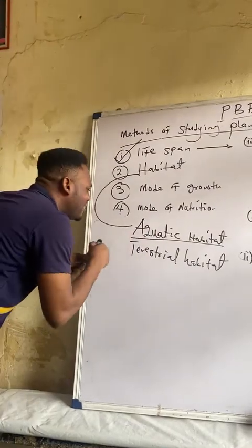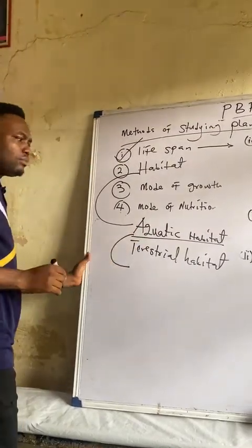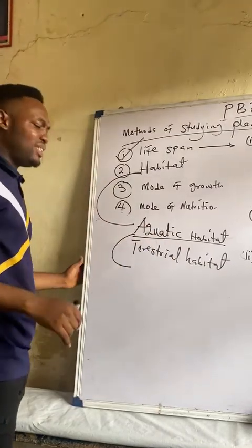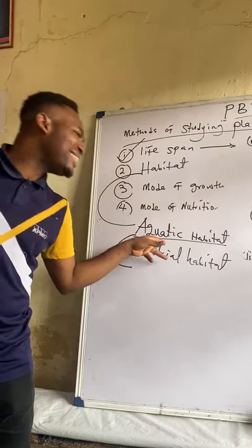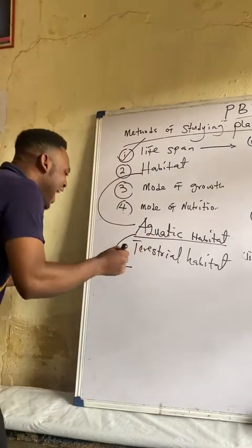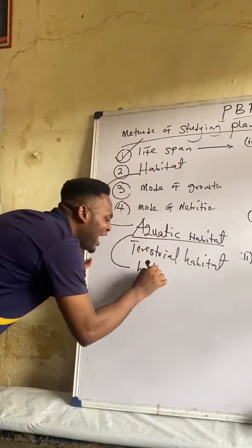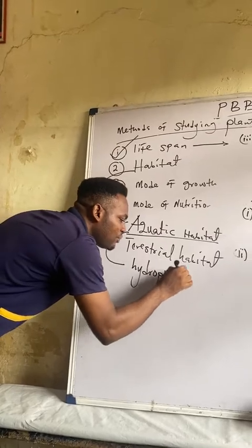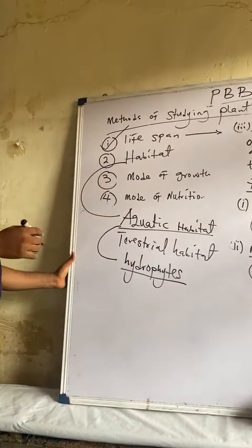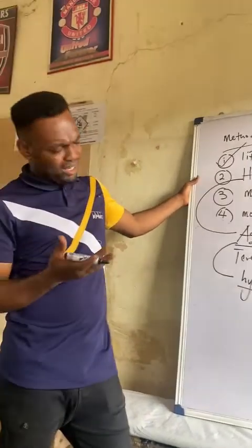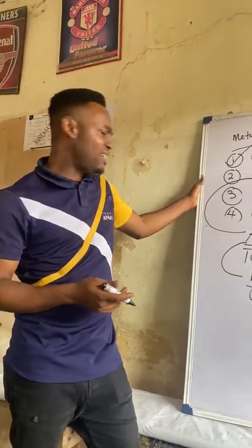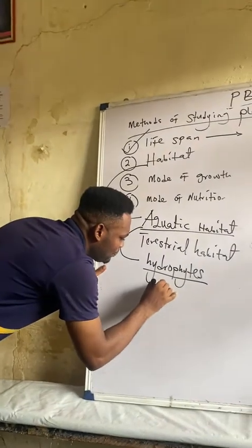When we talk about the aquatic habitat, it is worthy of note that plants that live and survive in an aquatic environment are called hydrophytes. Now again, you may ask yourself a question. There is this group of plants we call the mesophytes. So let me put them here first.